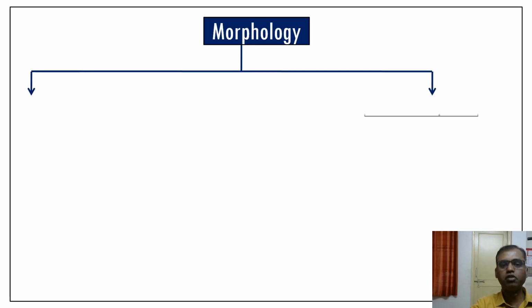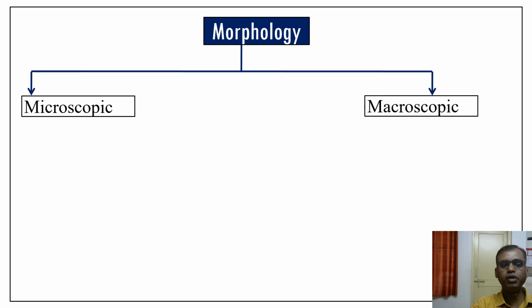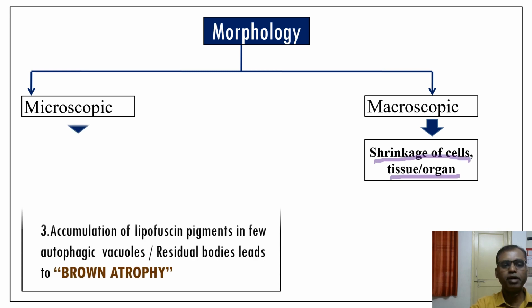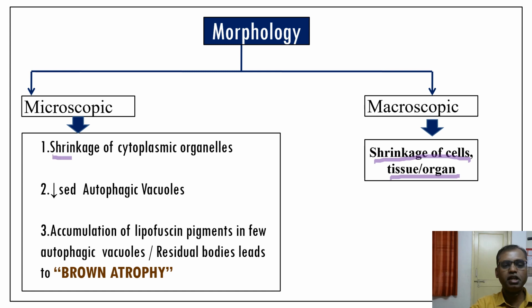Now we'll see about the morphology. There are two types of morphology, macroscopic and microscopic. Macroscopic, you can see shrinkage of the cells, tissue as well as the organ. In the microscopic, three findings you can see. Shrinkage of the cytoplasmic organelles because of less nutrition as well as activation of the ubiquitin proteasome pathway. Next one, increased autophagic vacuoles present inside the atrophic cells, and accumulation of the lipofuscin pigments.